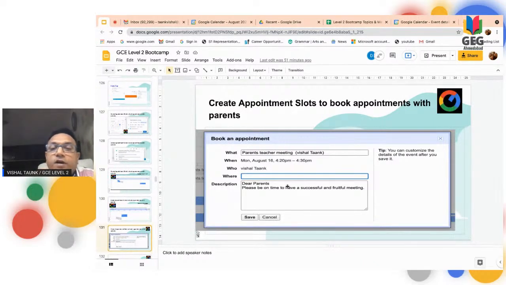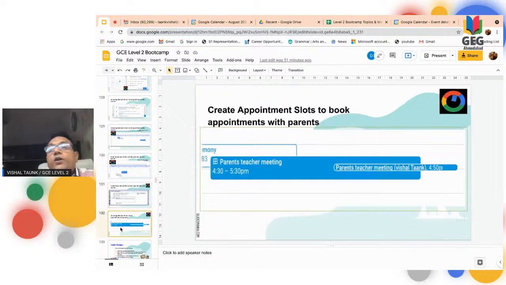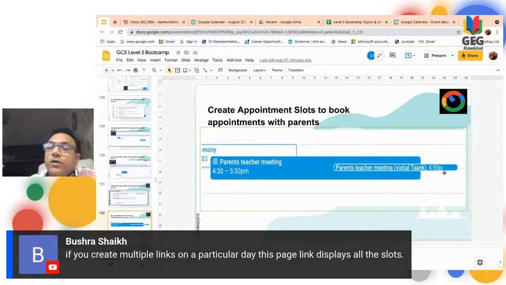They can fill in the required information they want, and they can save. If they save this from the parent side, the teacher is also going to get the information on the calendar itself, and the teacher is going to get a mail regarding the same, saying that the parent-teacher meeting is there and somebody has booked a slot for you. So the teacher is also going to get a notification, and it will appear on the teacher's calendar also.